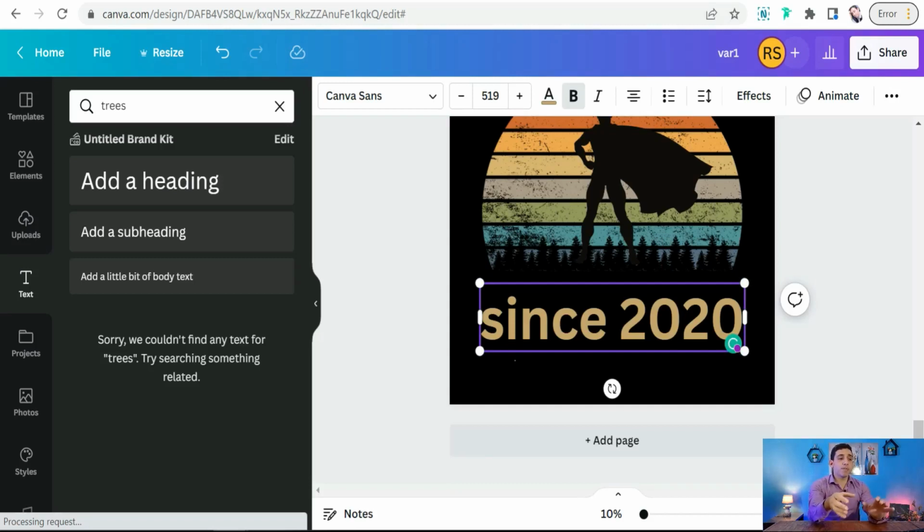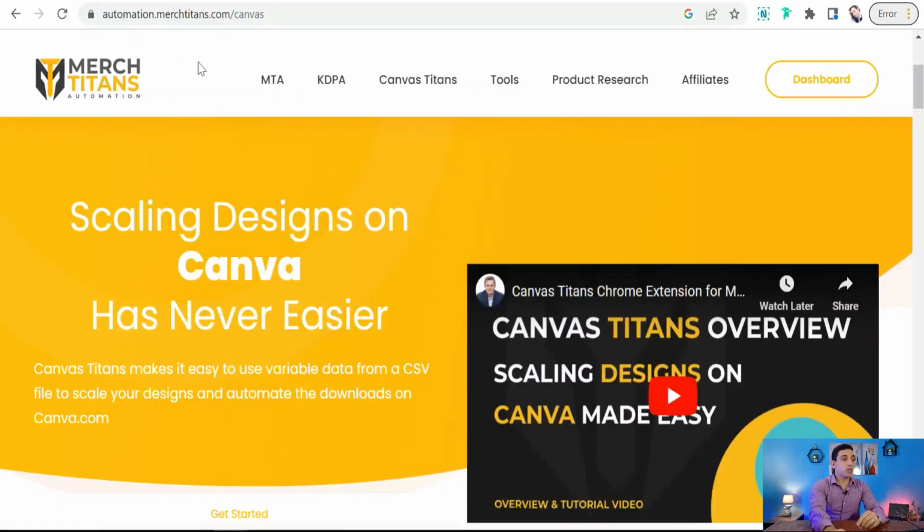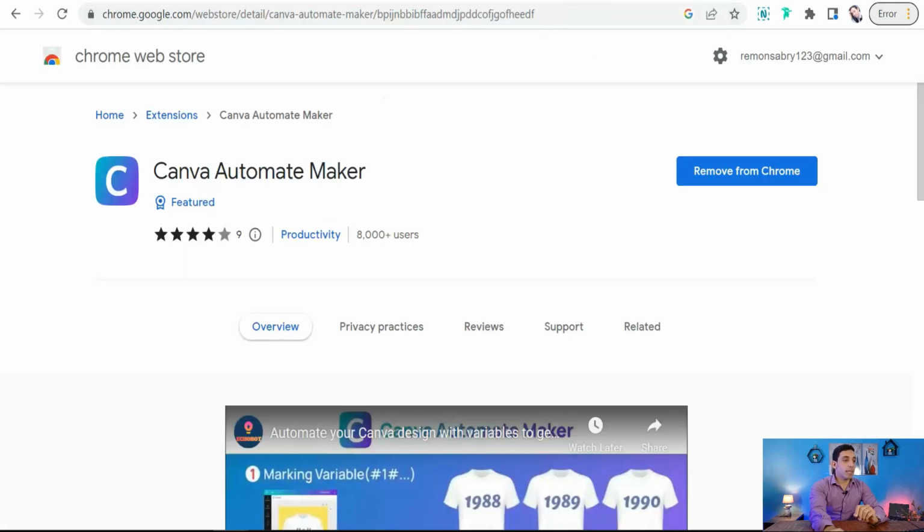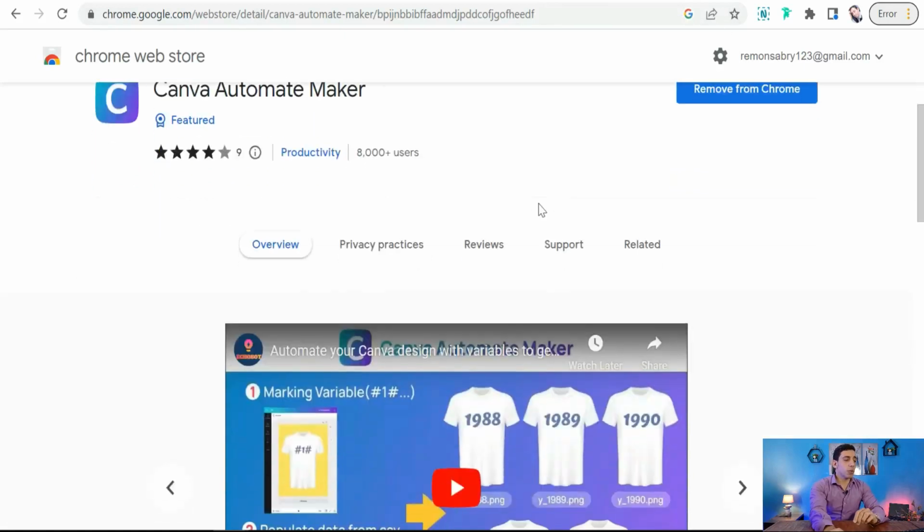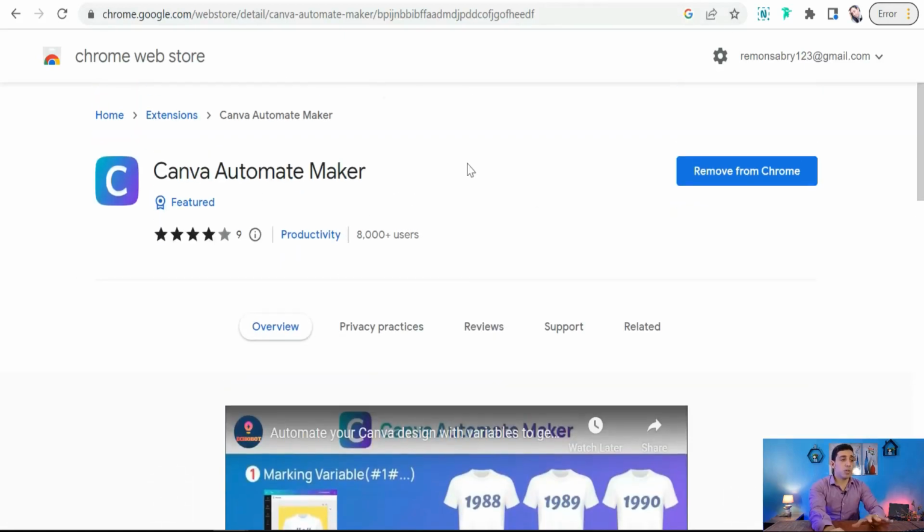Or you can get help from some automation tools like this one, Merge Titans automation tool. You can depend on canva.com to create scalable designs with some variables, and of course it is a paid tool. Or you can get help from this Chrome extension, Canva Automate Maker. And of course I have talked about this amazing tool previously in a video. You'll find this video below in the description box.